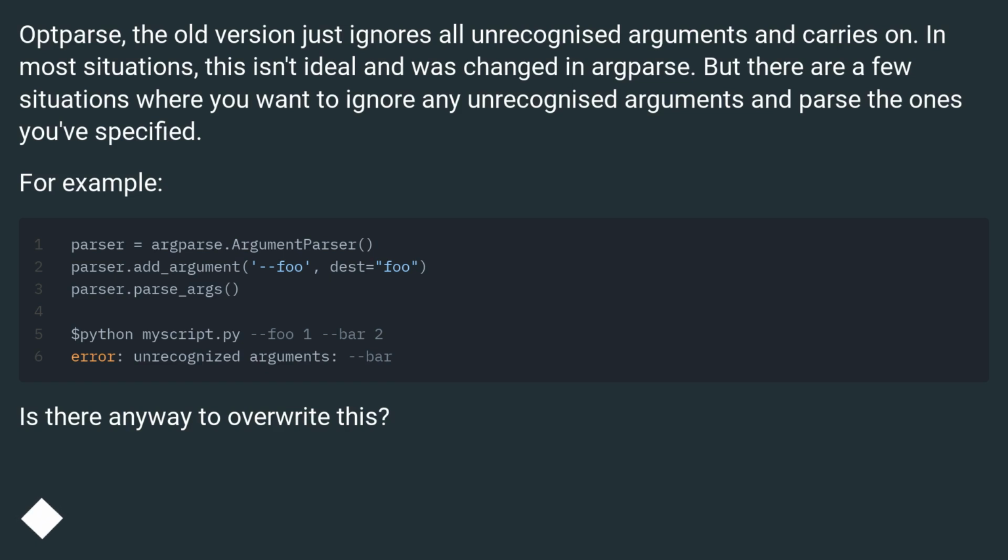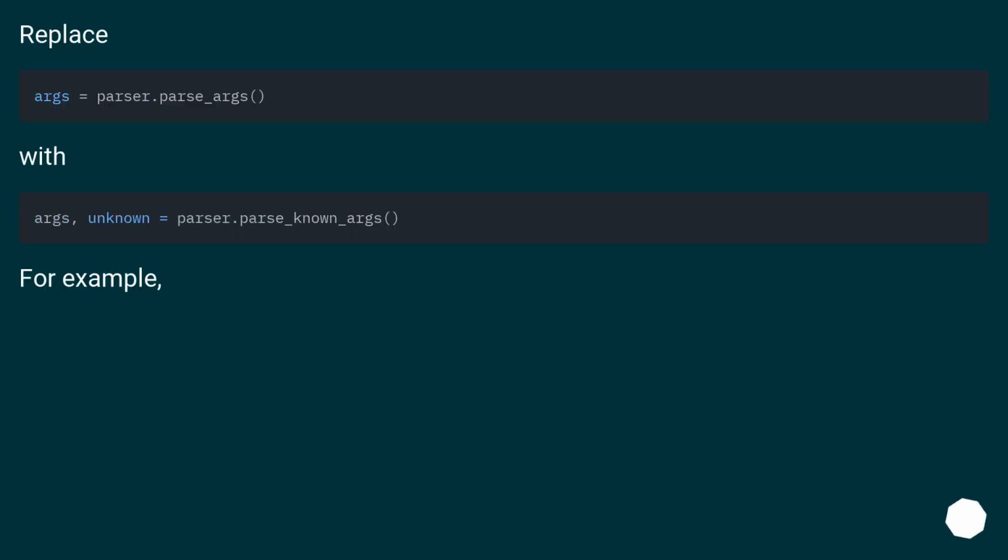For example, is there any way to overwrite this? Replace with. For example,